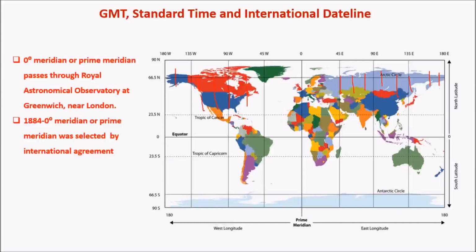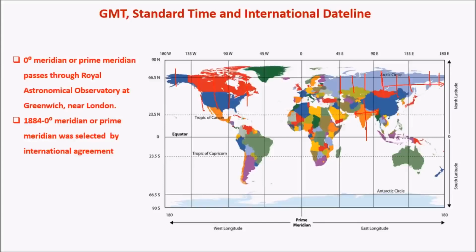Just like the mainland USA, India also has a longer extent. For example, it's spread across nearly 3,000 kilometers. But as the time difference between these two regions, that is Gujarat and Assam, is only 2 hours, we have chosen the central part, which passes near Allahabad in Uttar Pradesh. So the time difference is 1 hour to the east, and between Gujarat and Allahabad is 1 hour to the west. So considerably it would only be 1 hour difference. But for Russia and others, it would be more than 5-6 hours difference.